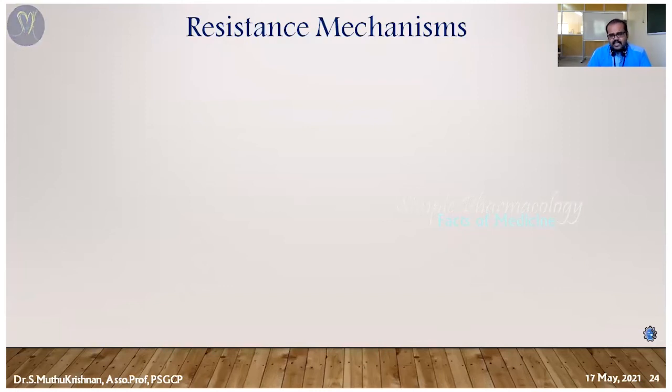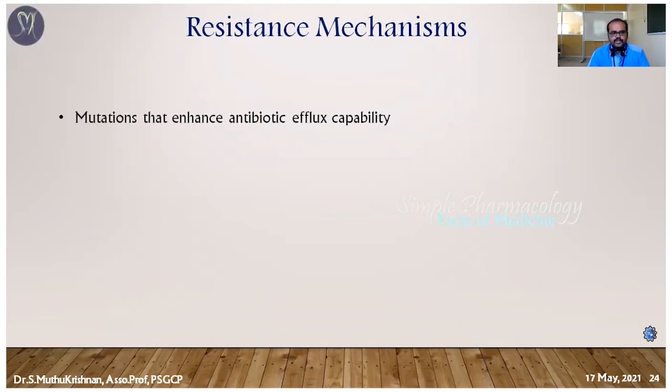As we discussed earlier, every organism is capable of surviving. As I said earlier, every organism is capable of fighting against antibiotics as a survival mechanism. Once an organism is affected by antibiotics, it's going to become more and more resistant to those specific antibiotics. That's called the resistance mechanism. So here, how is this resistance going to occur?